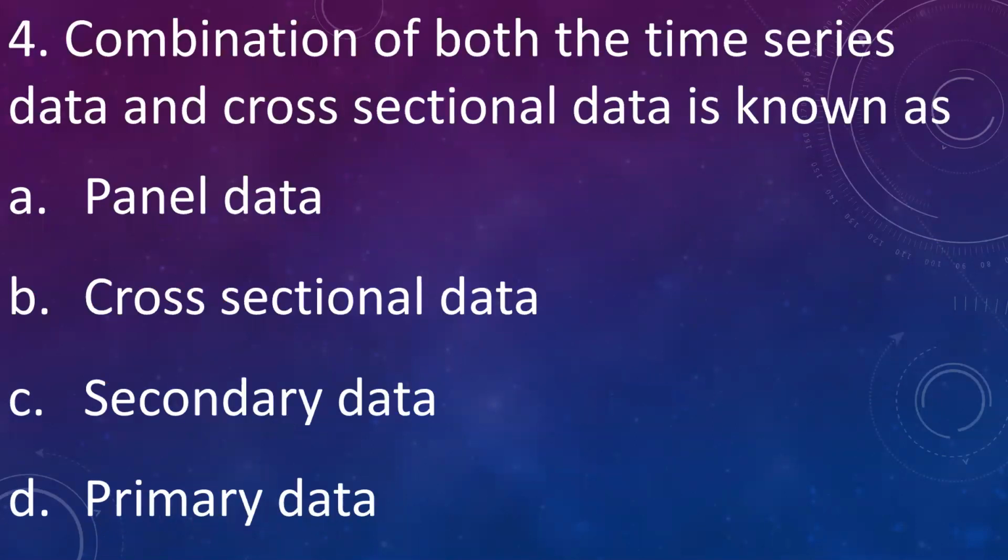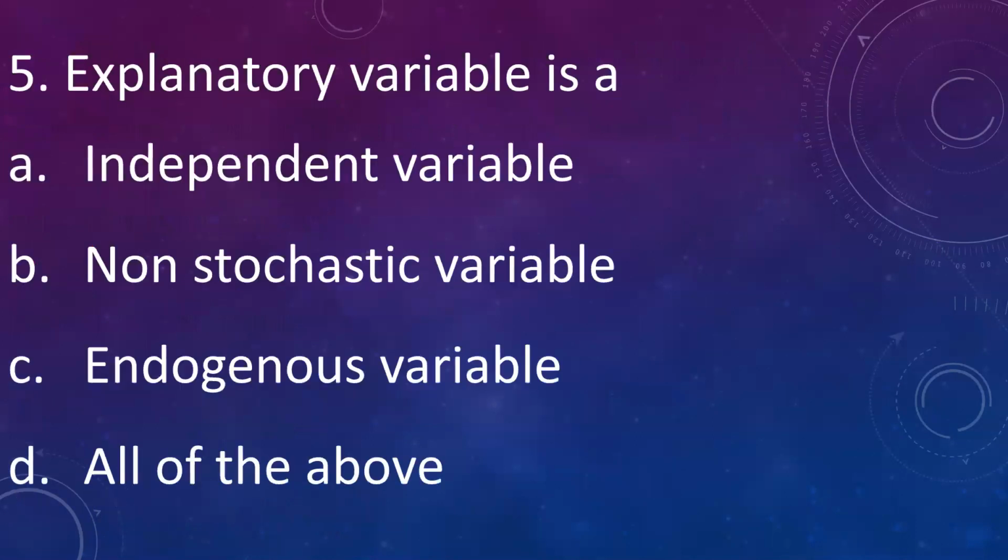Then combination of both time series data and cross-sectional data is known as A. Panel data, B. Cross-sectional data, C. Secondary data, D. Primary data. Answer is A. Panel data. Panel data is the combination of time series data and cross-sectional data.